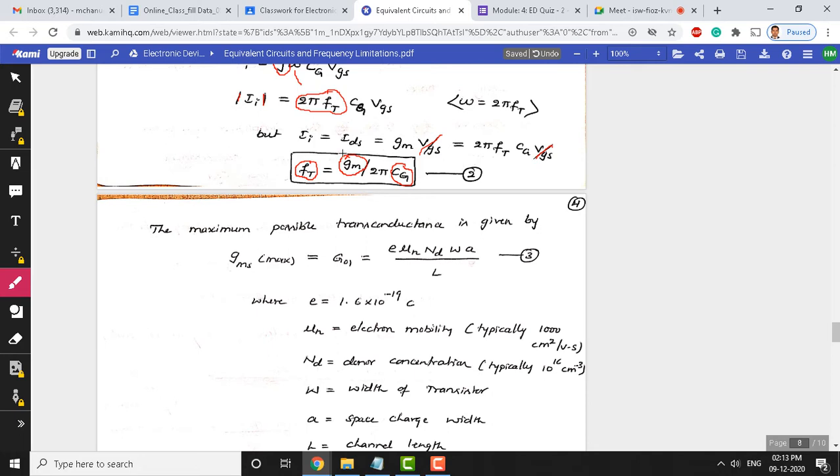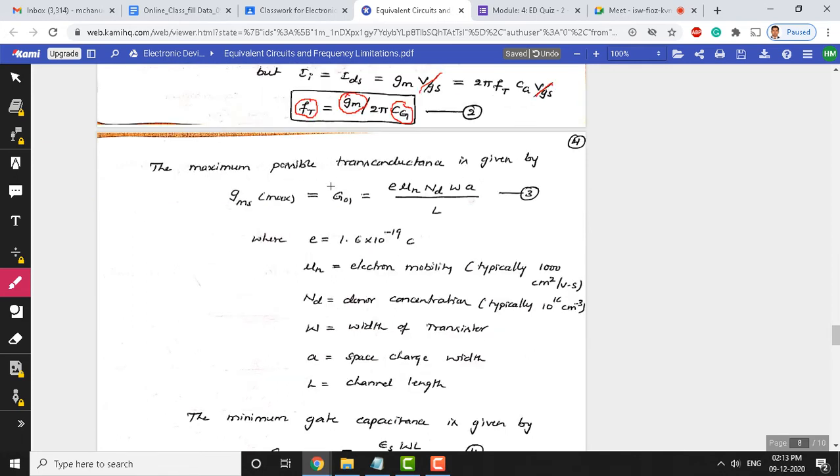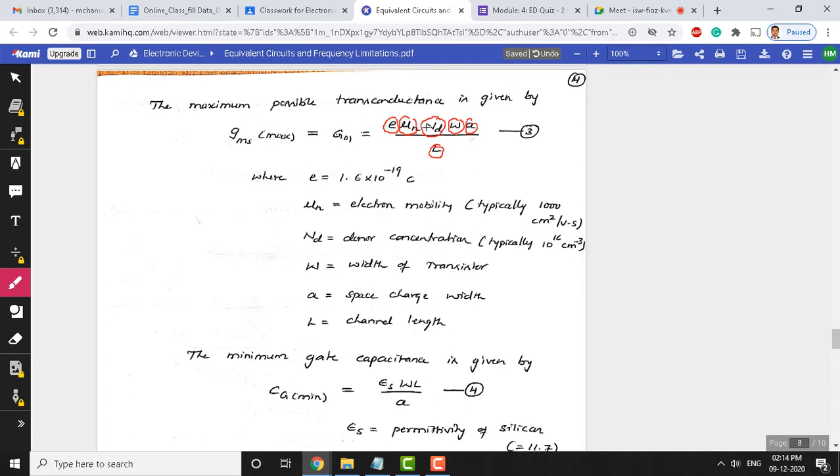Now, let us try to obtain another equivalent formula for cutoff frequency. The maximum possible transconductance is given by this. This is the formula for maximum transconductance of the JFET, which depends on electron charge, mobility of electron, doping concentration, width of the transistor, space charge width, and channel length of a transistor. So, this maximum transconductance depends on all these parameters. The typical values and notation of each have been defined here.